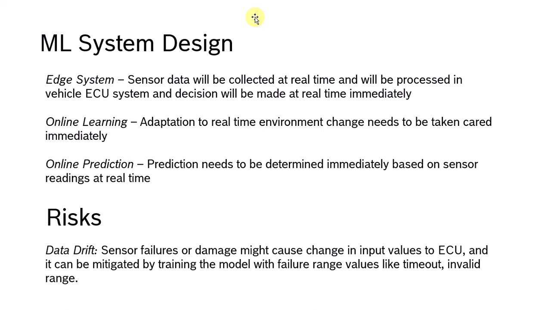Even if the sensor fails, there would be some input data to the ECU based on the failure of the sensors. If you train with those particular values, the risk can be mitigated, and it can be resolved by replacing the sensor with a new one, or we need to troubleshoot the problem. If there is any damage in the sensor, we can replace it with a new sensor.